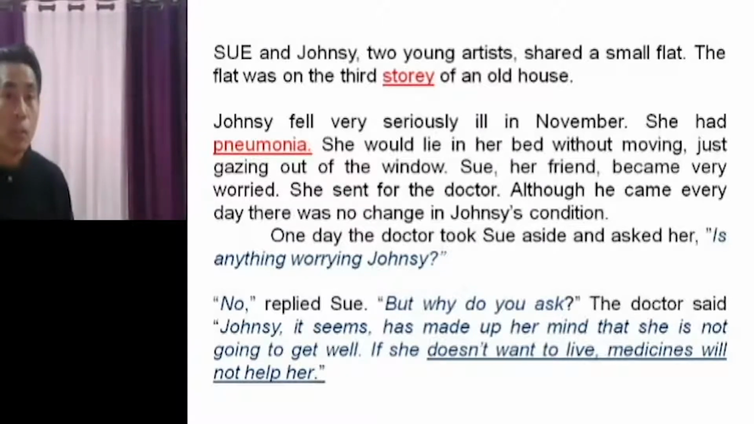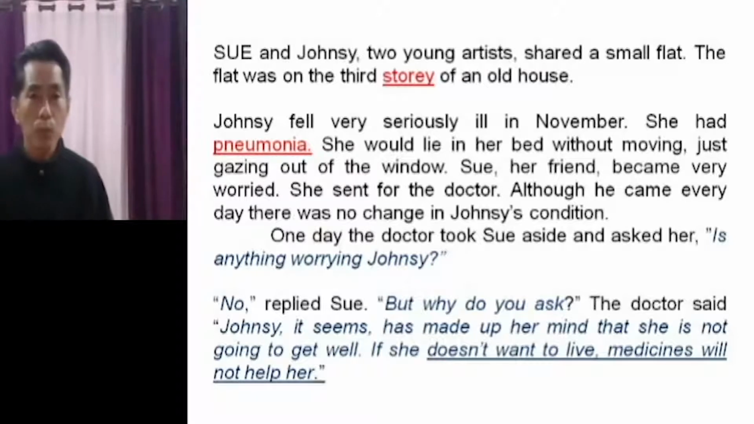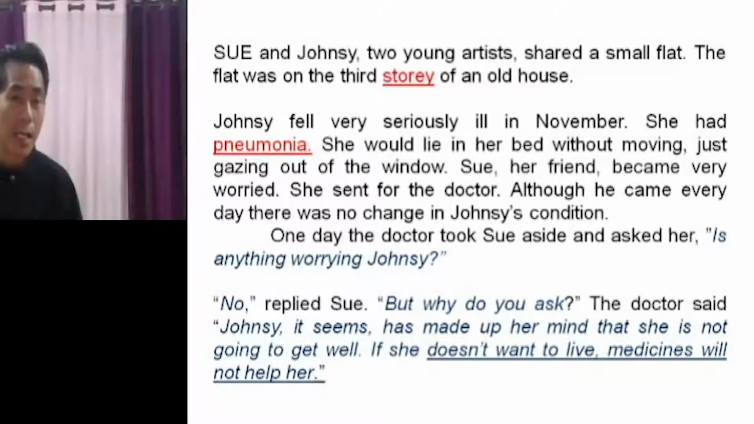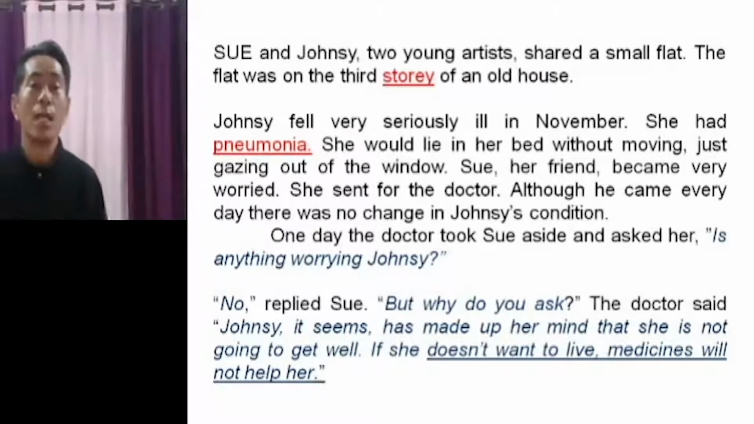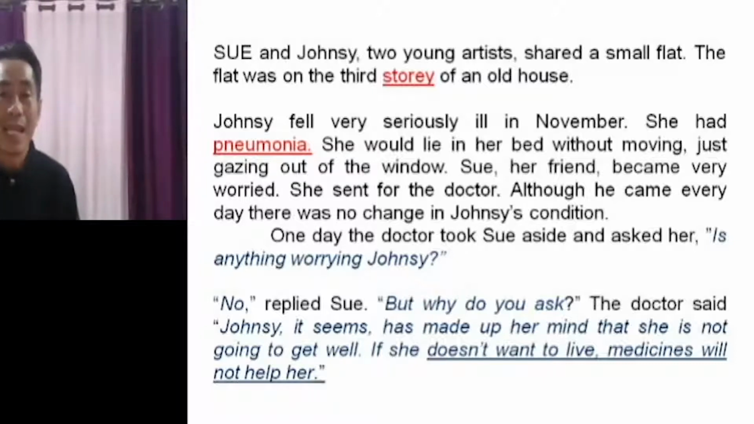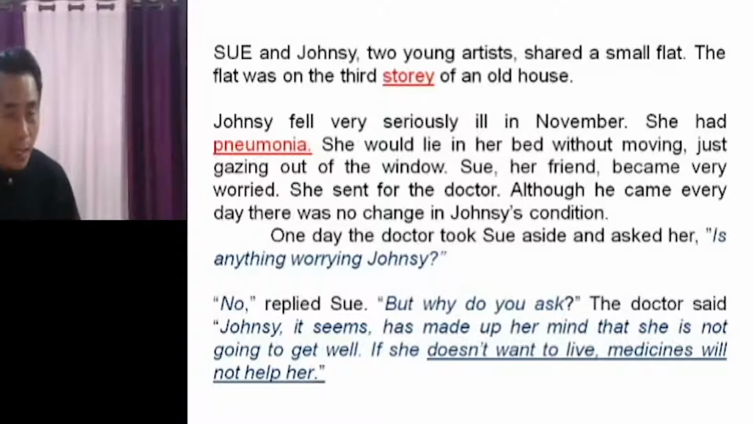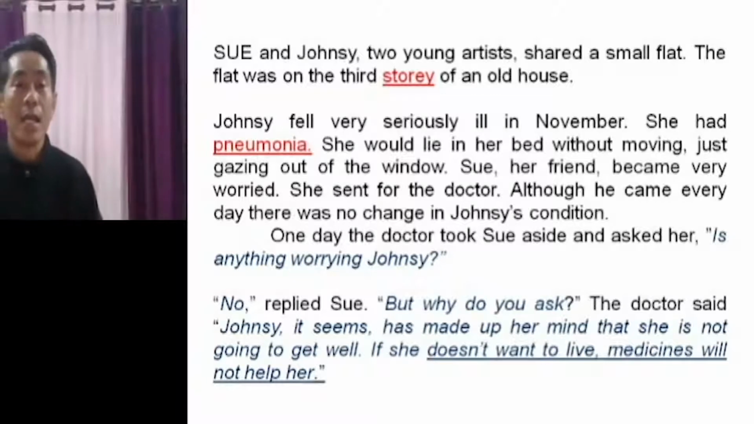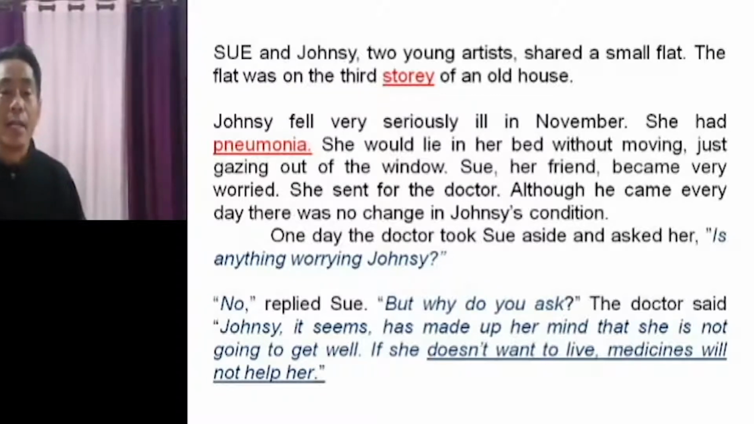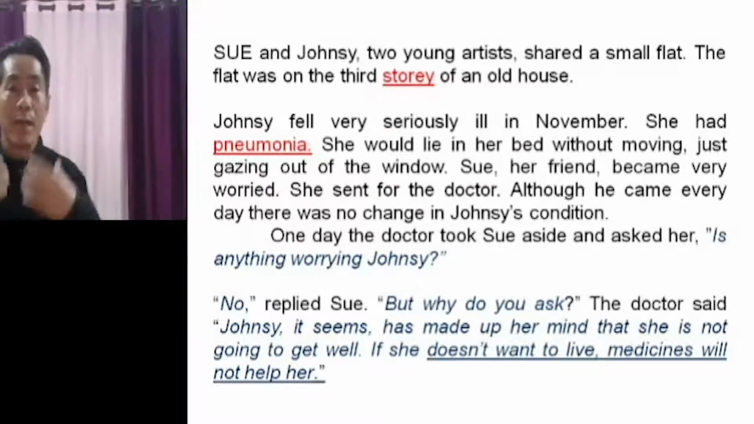Okay, yes. So one of them was sick. Who was sick? John C. So John C. was seriously ill in November. And what was she suffering from? She was suffering from pneumonia. What is pneumonia? Have you heard this word pneumonia? Pneumonia is a disease where it attacks the respiratory organ, especially the lungs.